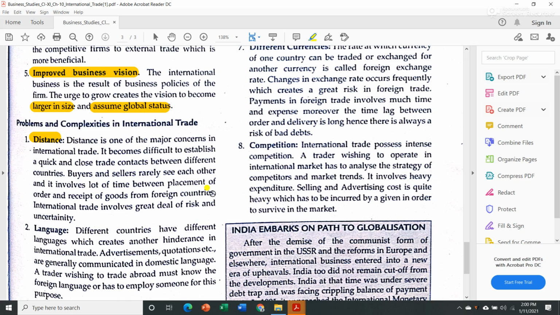Now when you order some goods within a country, it takes a few days to reach you. So imagine in international business, it will take a lot of time, and sometimes the buyer and seller don't know each other because they are situated in two different countries. So international trade involves a great deal of risk as well as uncertainty.